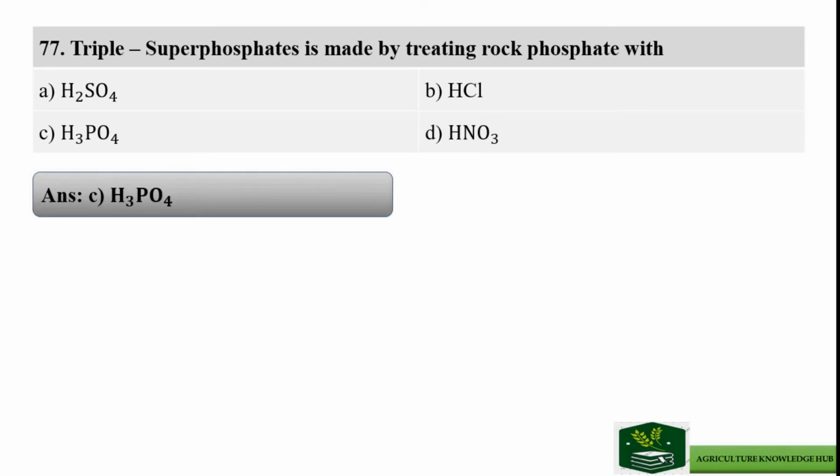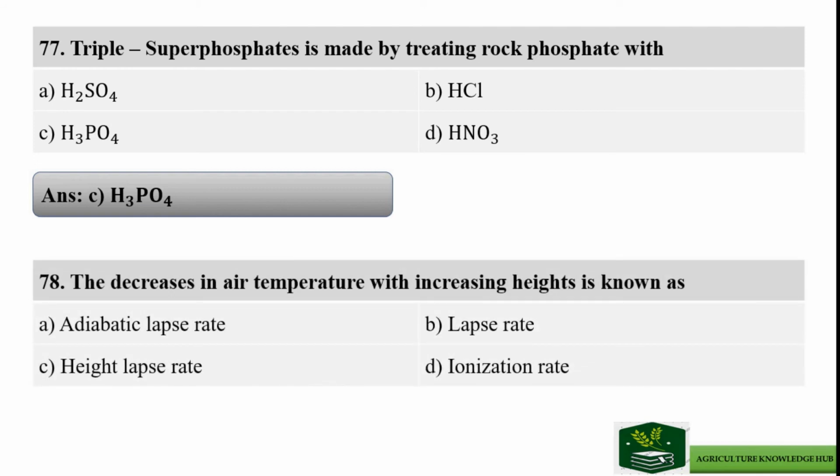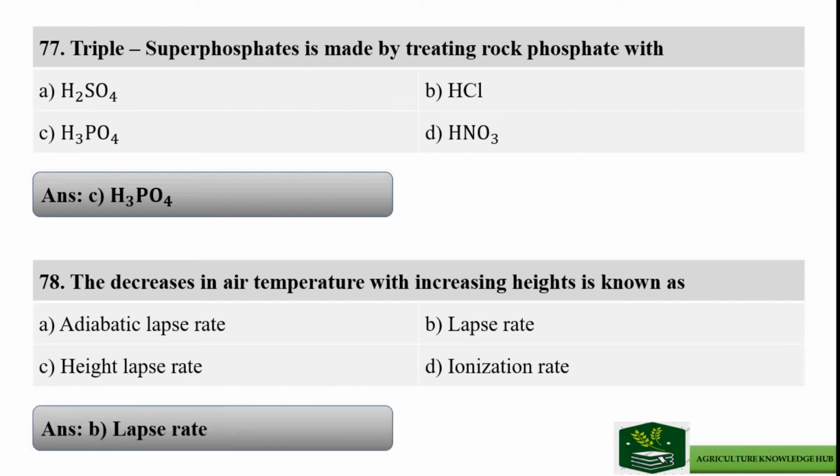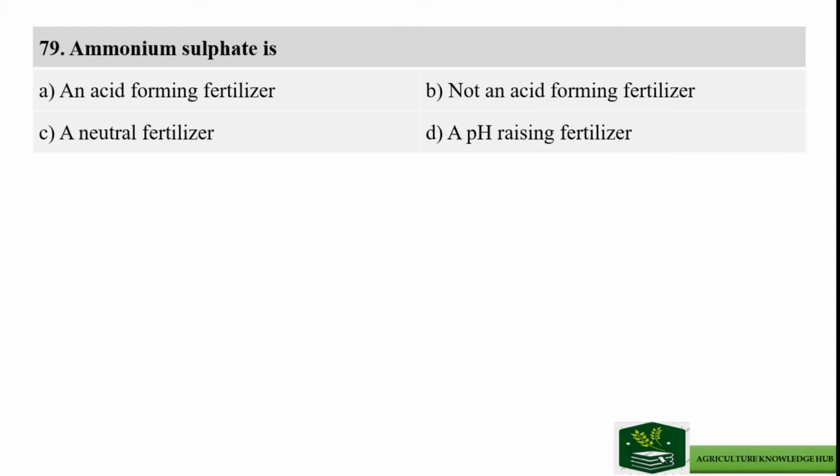Next question is: the decrease in air temperature with increasing heights is known as, and the options are option A adiabatic lapse rate, option B lapse rate, option C height lapse rate, and option D is ionizing rate. And the right answer is option B lapse rate.